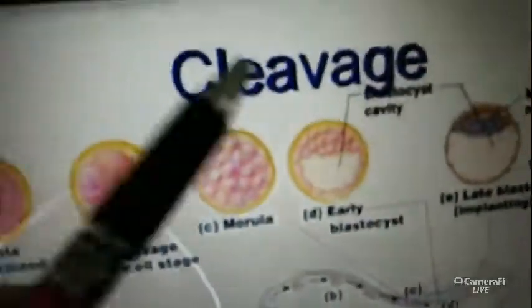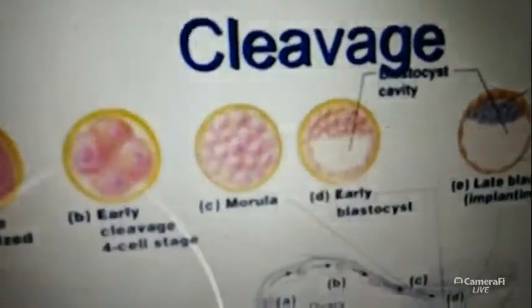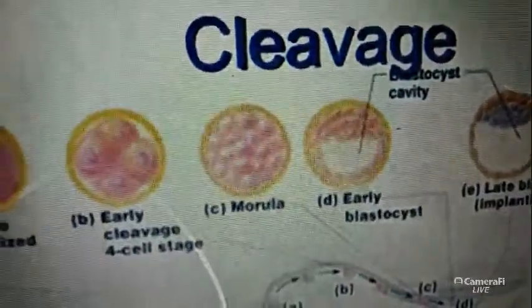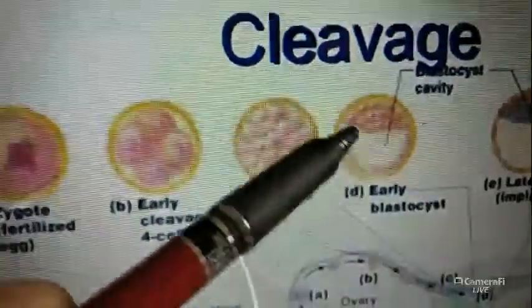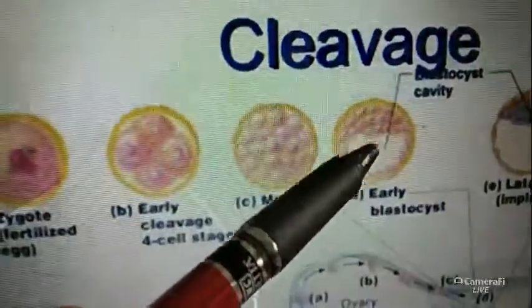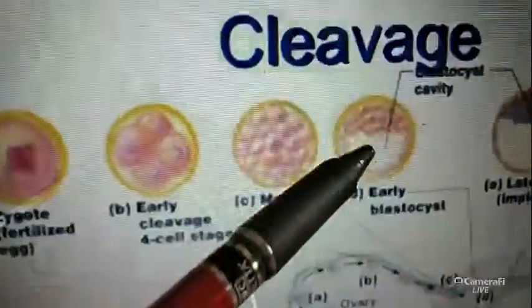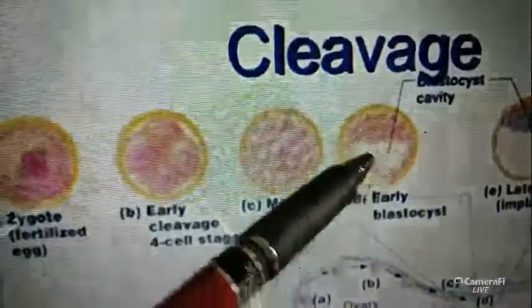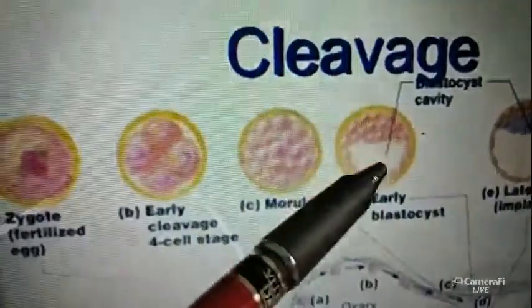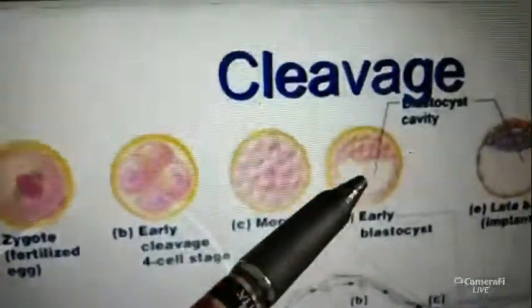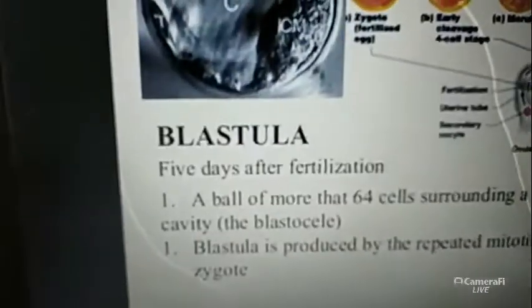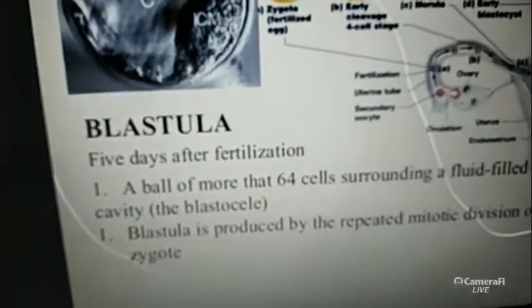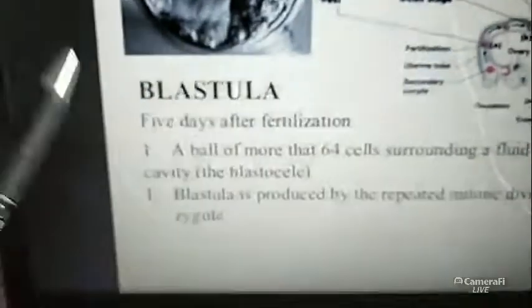Look at this structure. This is the blastula, and this is the fluid-filled cavity, which is called the blastocele. This vacant area, this empty space, this cavity is called the blastocele. So the blastula is produced by the repeated mitotic division of a zygote.